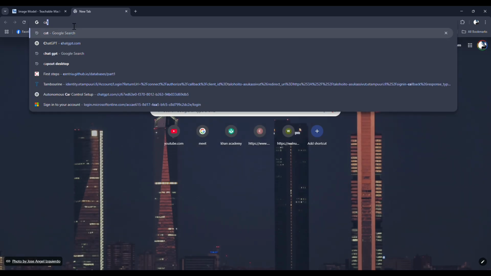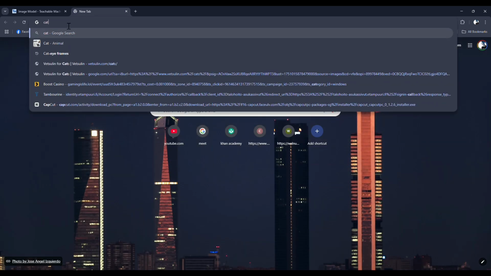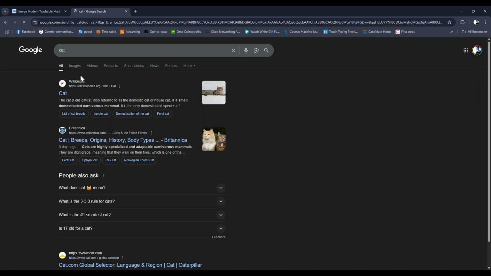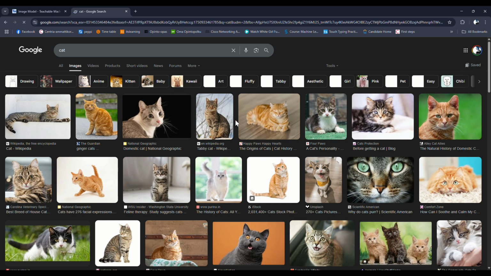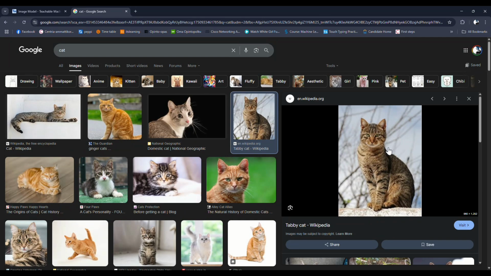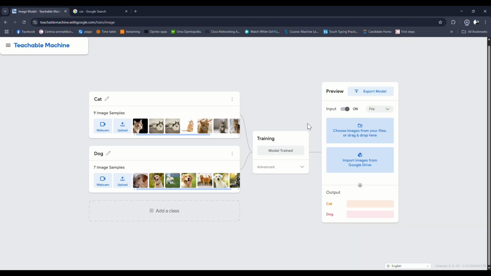Yeah, there is Chrome and cat picture. There are a lot of cat pictures. Here it is. Download one. Yeah, let's download that one. So I will upload the cat picture here. Then let's see what the machine thinks.